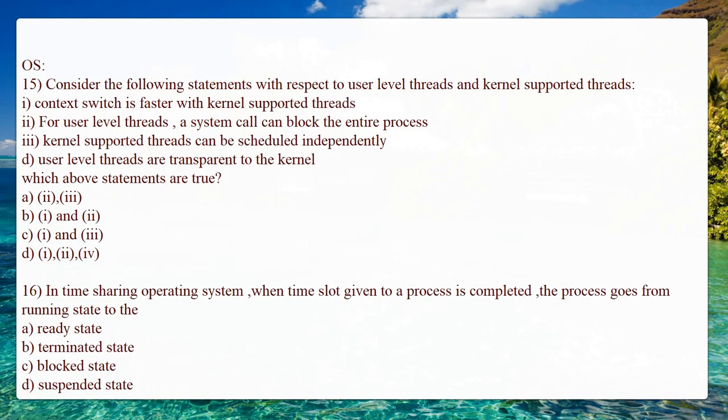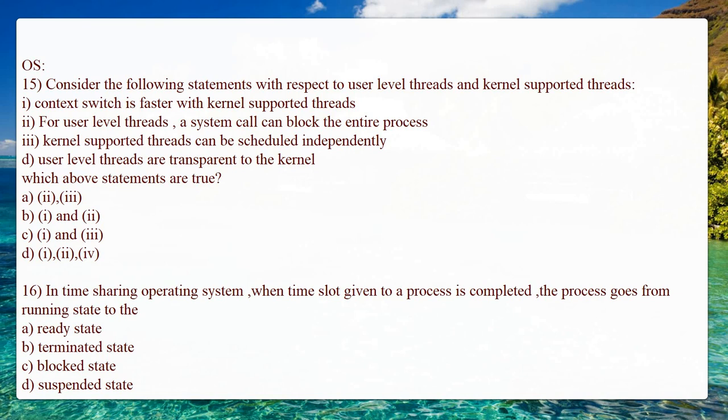So next one is the OS question. Consider the following statements with respect to the user level threads and the kernel supported threads. The first one is the context switch is faster with kernel supported threads. For user level threads, a system call can block the entire process. Third one is kernel supported threads can be scheduled independently. And the last one is the user level threads are transparent to the kernel. Which of the above statements are true?